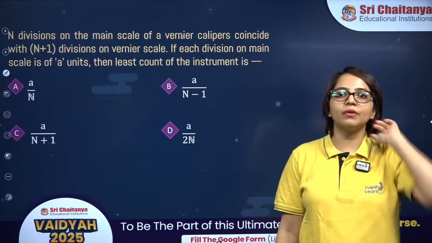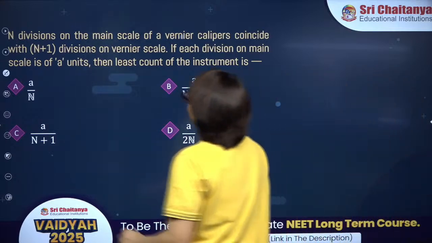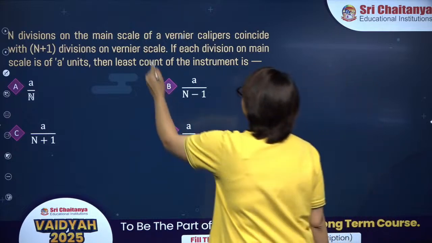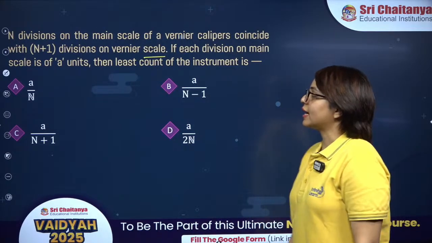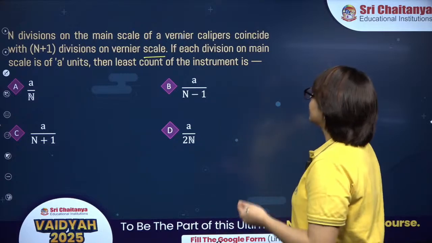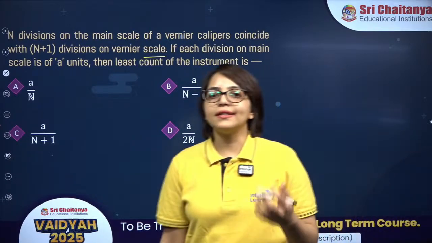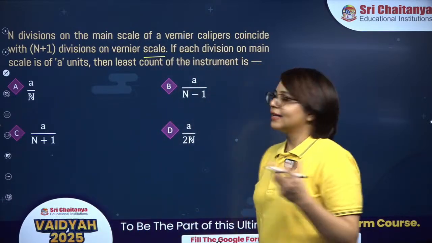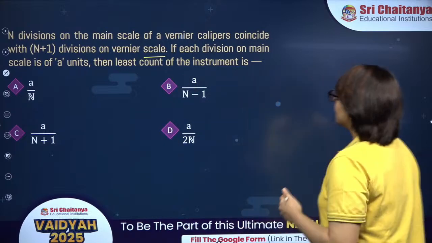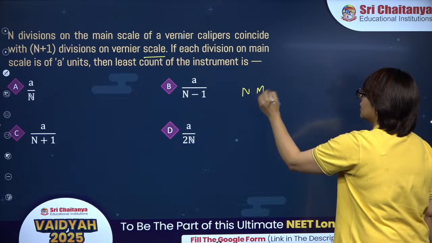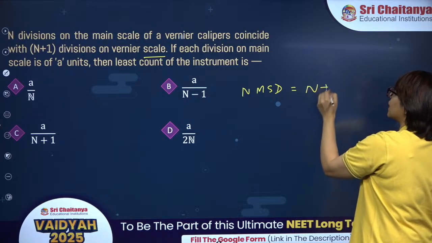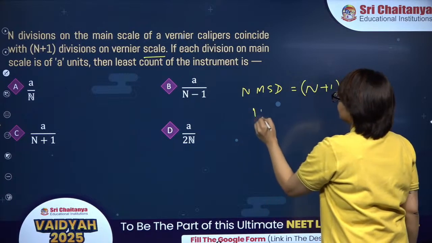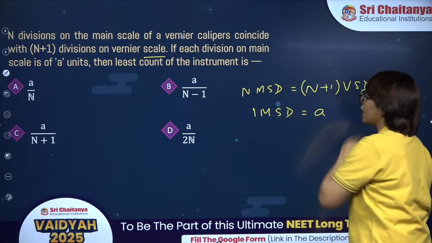Let's start with question number 1 over here. N divisions on the main scale of a vernier calipers coincide with n plus 1 divisions on the vernier scale. If each division on the main scale is of a units, then the least count of the instrument is? What is least count? The minimum possible measurement made by the instrument is known as least count. In this question, n main scale divisions are equivalent to n plus 1 vernier scale divisions, and the value of one main scale division is equal to a units.